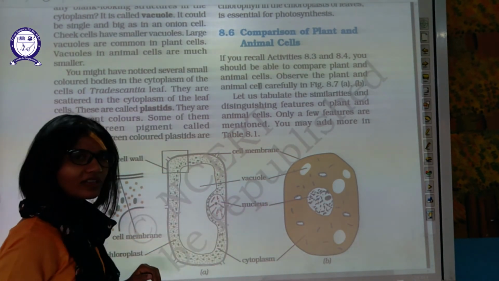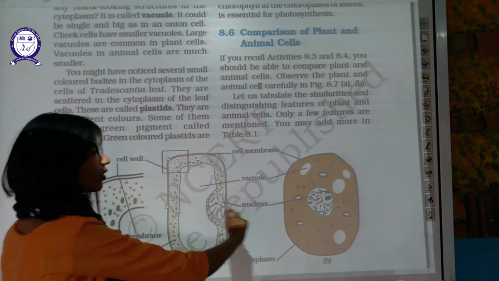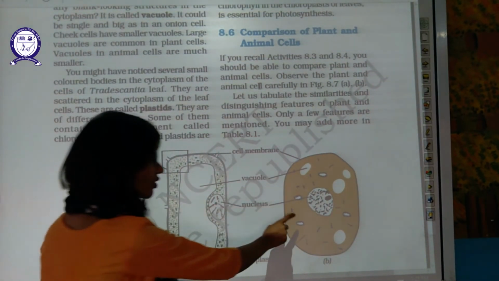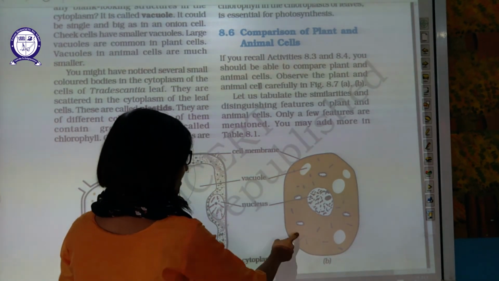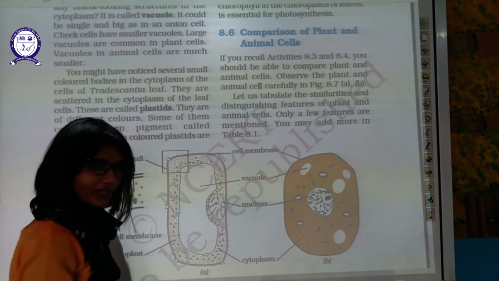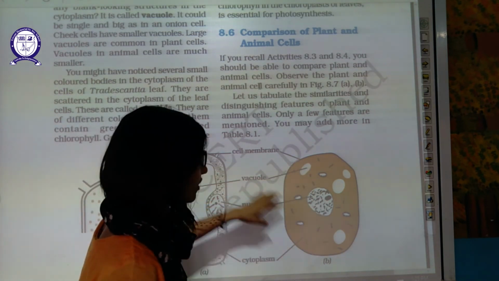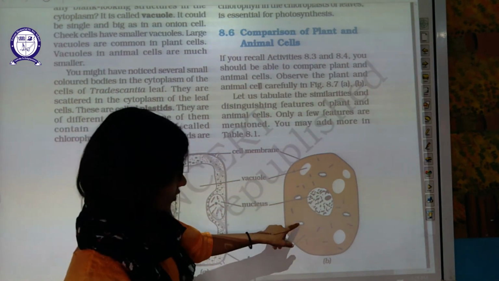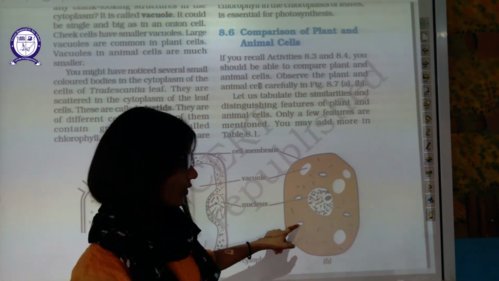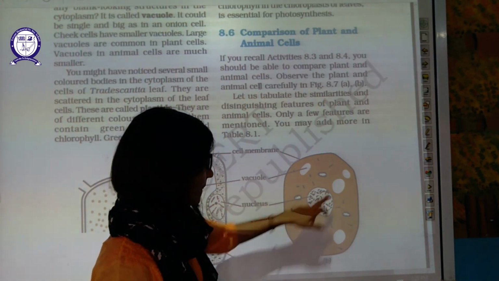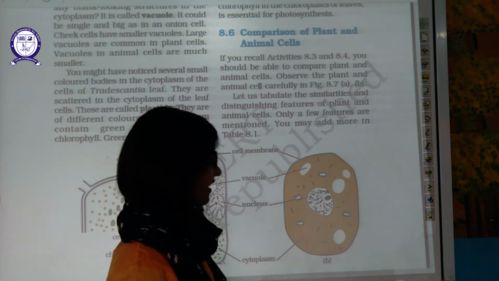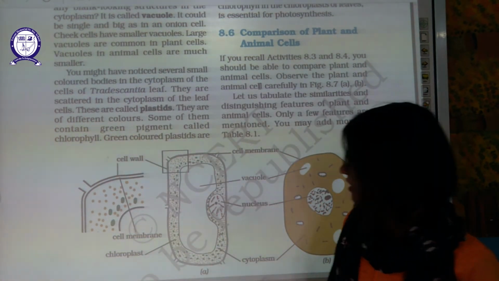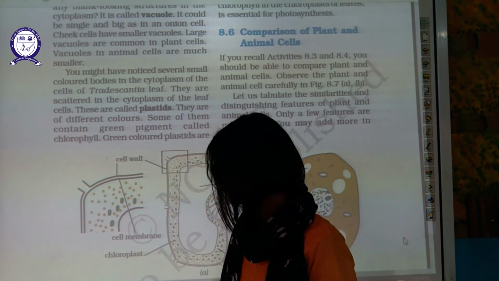The nucleus is slightly in the corner, as I have discussed, in the plant cell, and the nucleus is in the middle, in the center, in the animal cell. This is the cytoplasm, the fluid of the cell in which all the cell organelles are embedded. Other cell organelles you can see: this is nothing but mitochondria. These are vacuoles. These diagrams are not at all clear. I have provided you a clear diagram in the Zoom class and in your notes also.